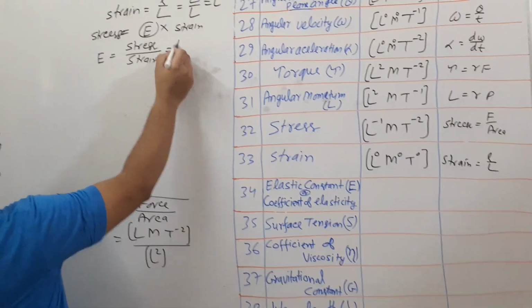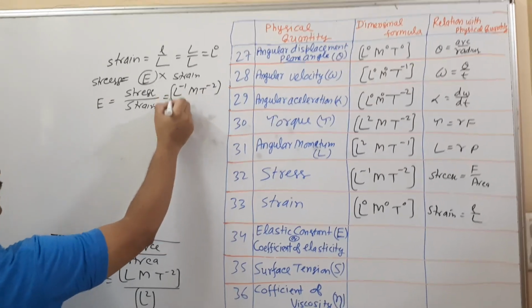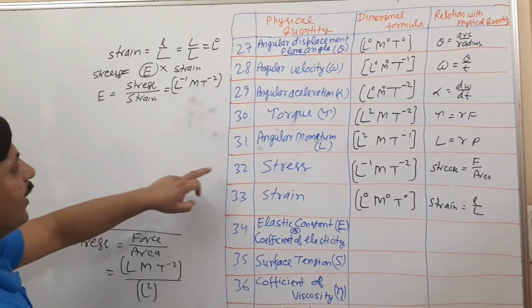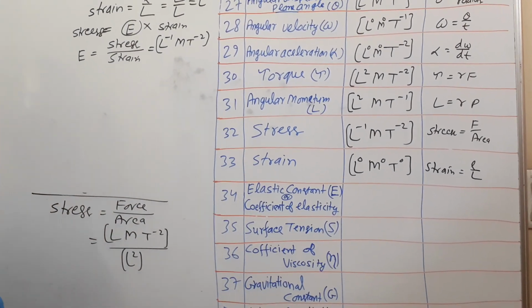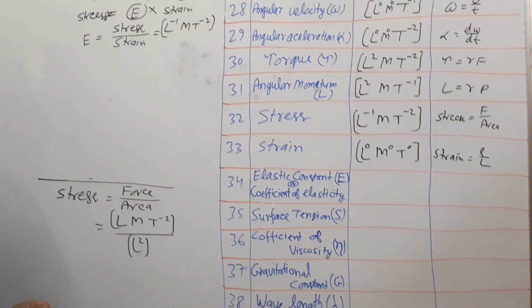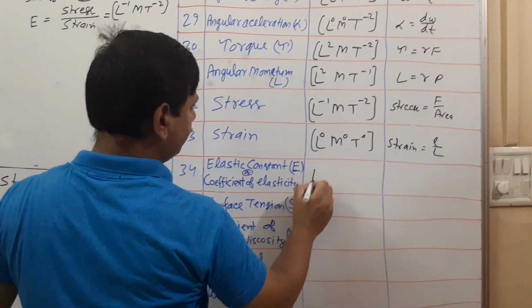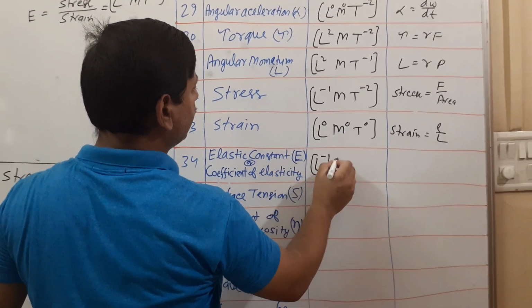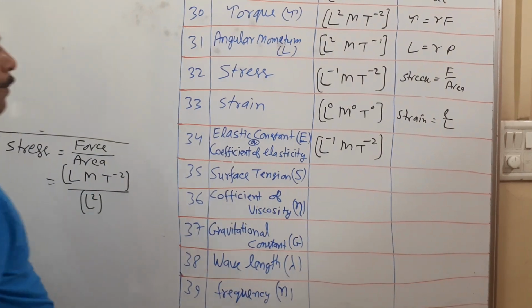So that is L raised to -1 M T raised to -2. Dimension of stress, elastic constant, and pressure all have the same dimensional formula, L raised to -1 M T raised to -2.